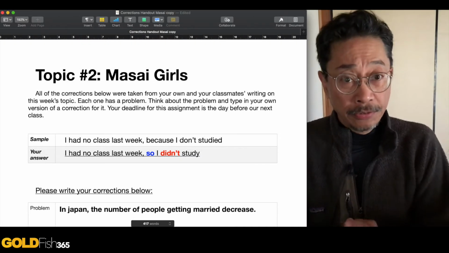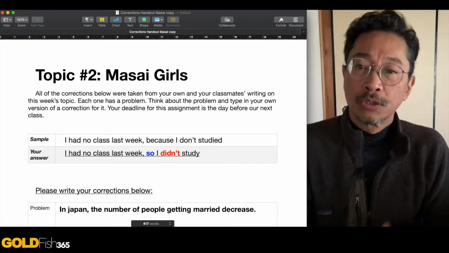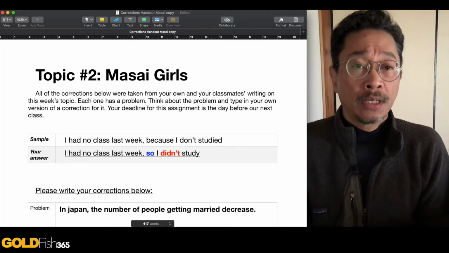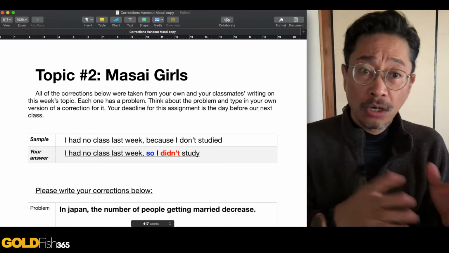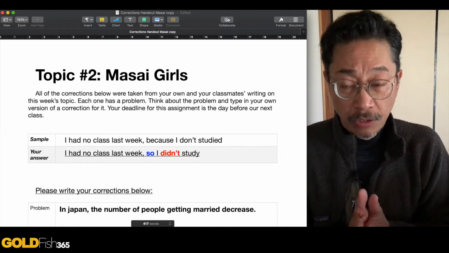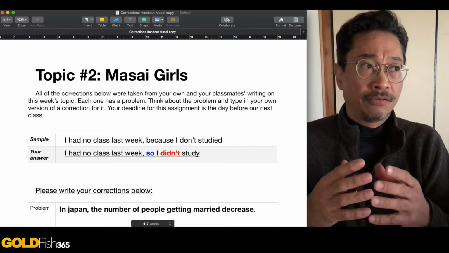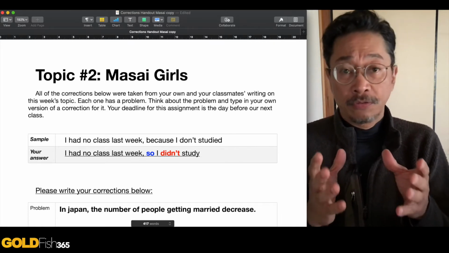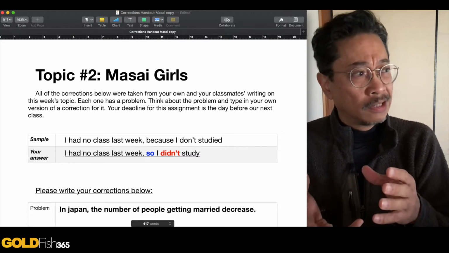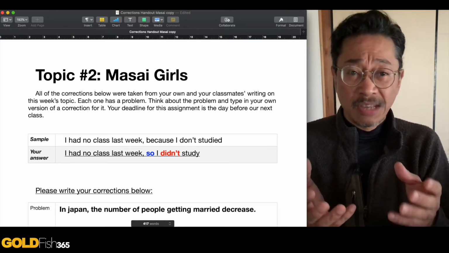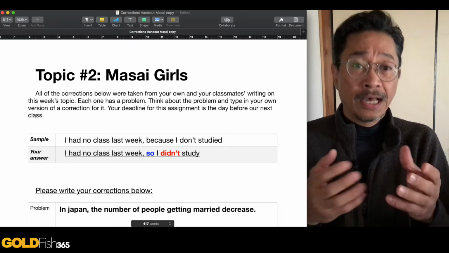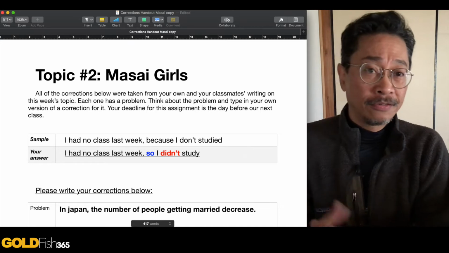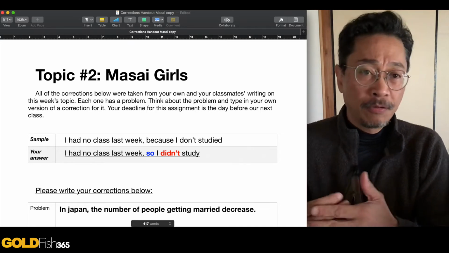This is the second writing assignment that we're going to be doing. This one was about Masai girls in child marriages. By the way, I would like you to start calling it not early marriage, but child marriage. Child marriage is referring not to what early marriage normally refers to. Early marriage refers to something like a girl or a boy getting married at about 17 or 18 years old. That's how people sort of think about early marriage. This is child marriage. These girls are only 12, maybe 14 years old.